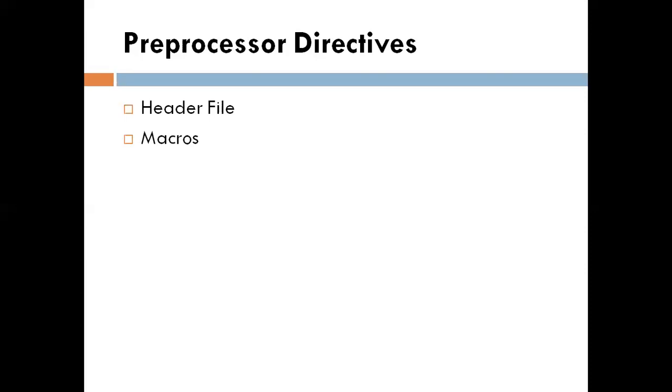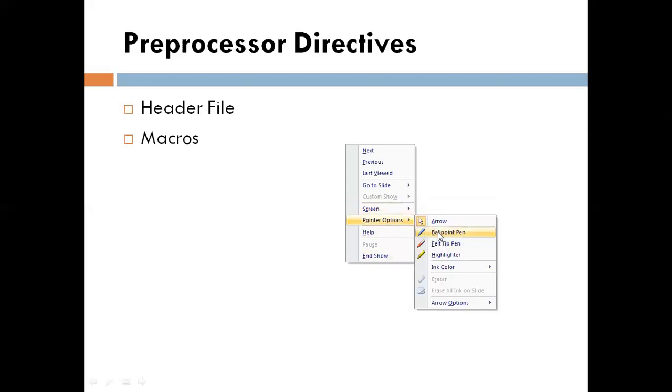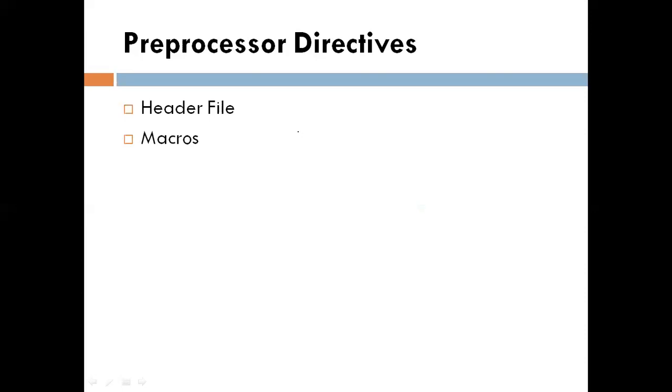Likewise in C++, for input output purposes, we use the iostream header file. So in preprocessor directives, we need to include different header files. The syntax of including a header file is: we first write hash include, then we write the header file name, suppose iostream.